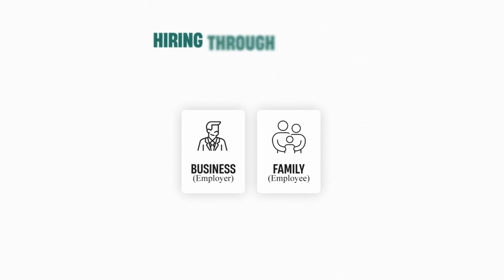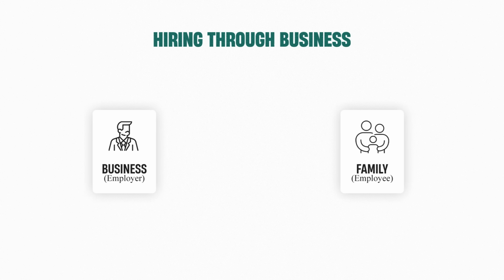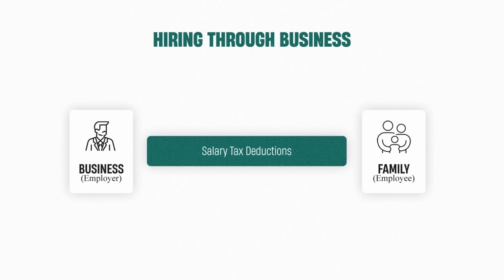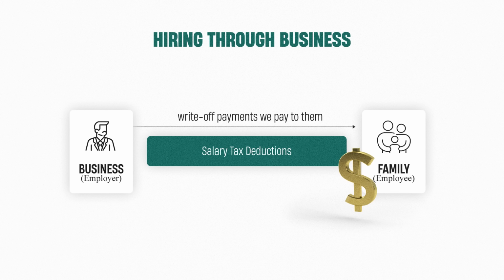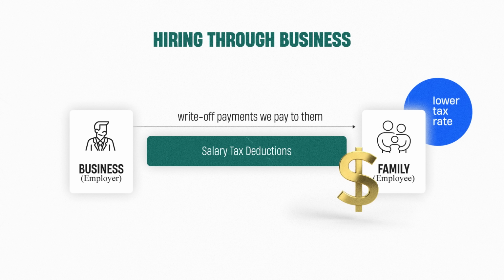This is where we see people hiring their children, their parents, or other family members who may be in very low tax brackets. By hiring them through our business, we are able to use the salary tax deduction to write off payments we make to them, while they report the income they receive at much lower tax rates, sometimes resulting in zero tax on their end.